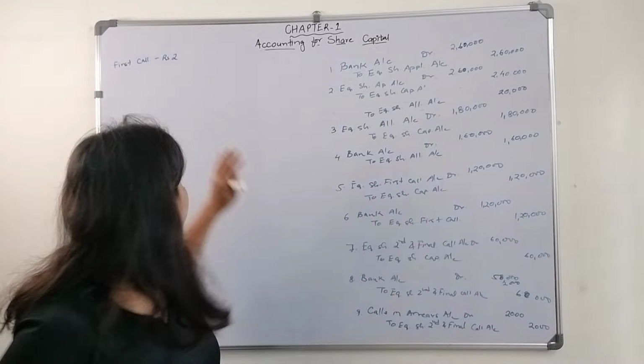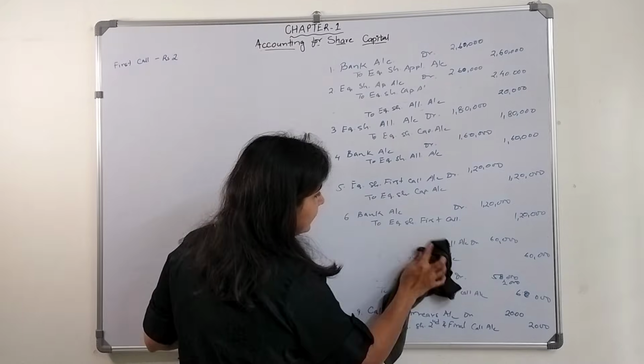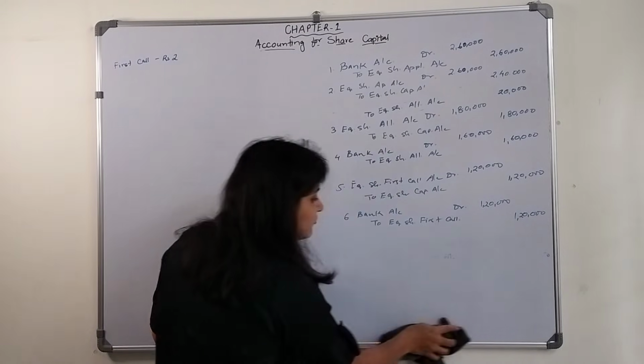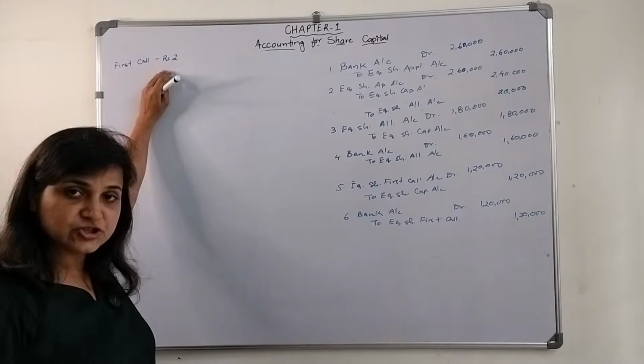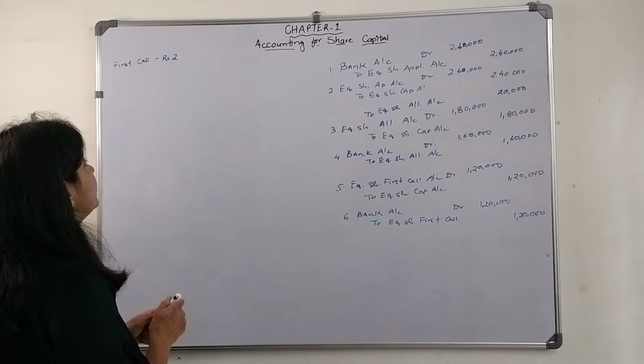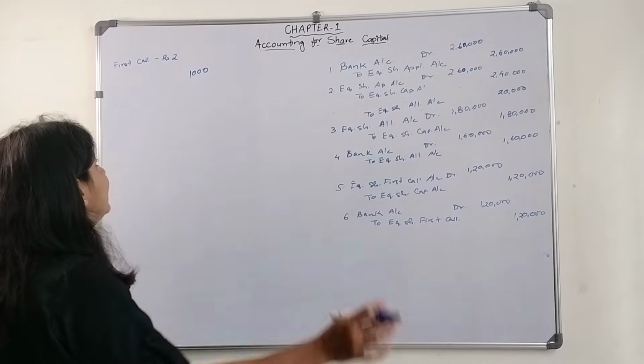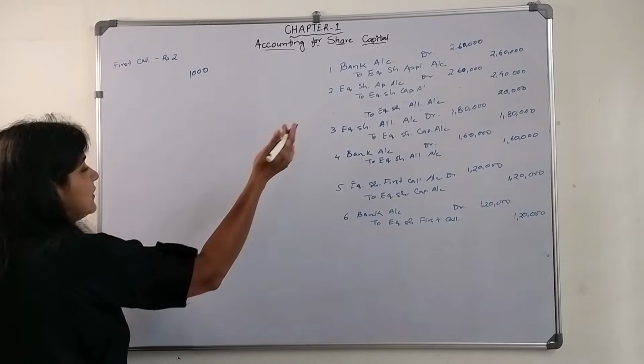Let's say they have not made the second and final call. They have just made the first call, and there is a shareholder holding 1,000 shares. He has paid the advance amount.